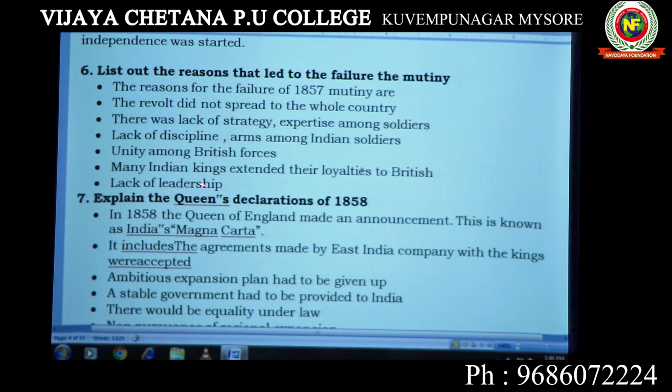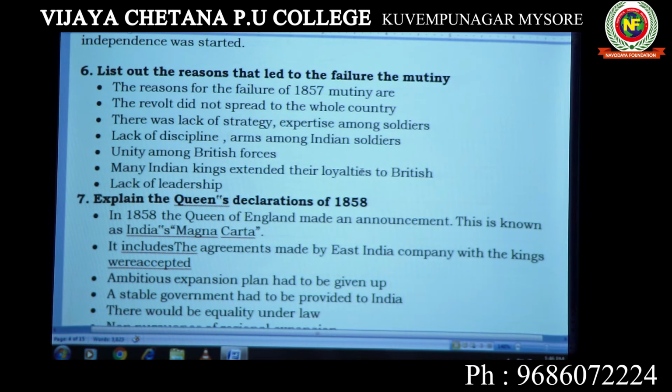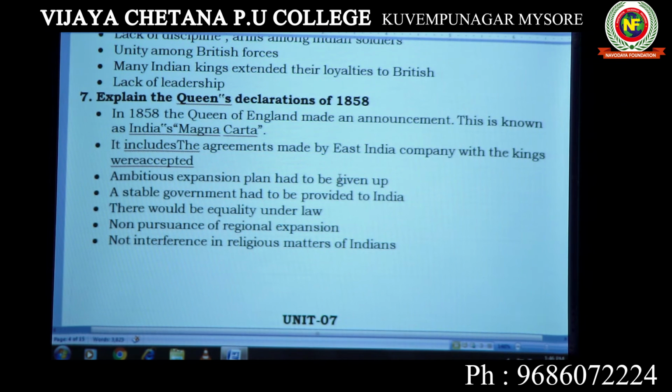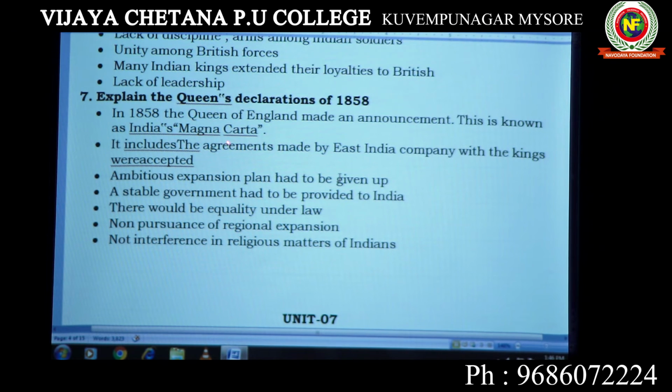Next, explain the Queen's Declaration 1858. So very next year, the Queen's Declaration was made. According to that, the 1858 Act is called the Magna Carta of India because rights were given to Indians and the British assured to provide a stable government in India.